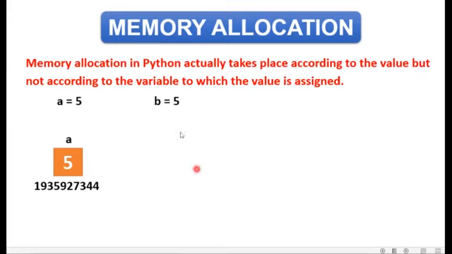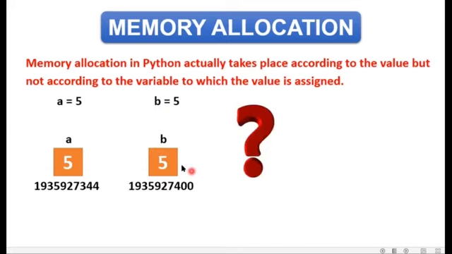Let's say b is also holding the value 5. Earlier I wrote the statement a is equal to 5, so new memory was generated by Python in this way. But now I'm saying that b is also going to hold the value 5. So what will happen? Will Python allocate a new memory address to variable b for holding the same value? Do you think so? The answer is no, because we have learned that memory allocation in Python takes place according to the value, not according to the variable.